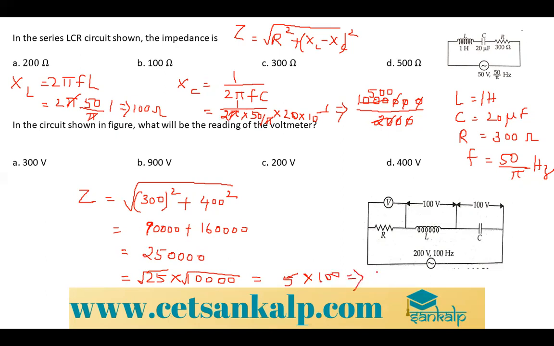It is nothing but 500 ohms. Option D is the right answer. Option D is the right answer. Is it clear? Okay, I will erase the complete term and the answer.